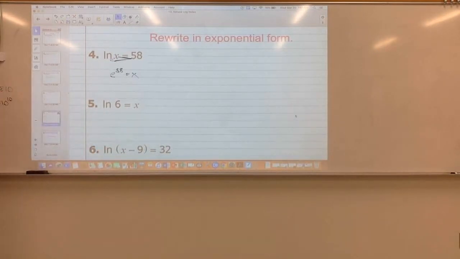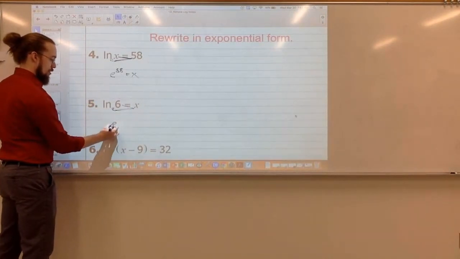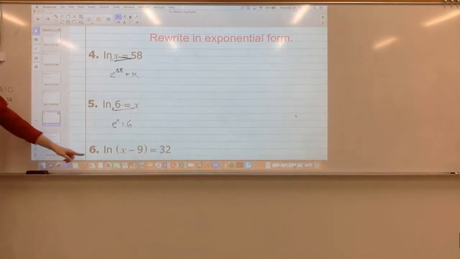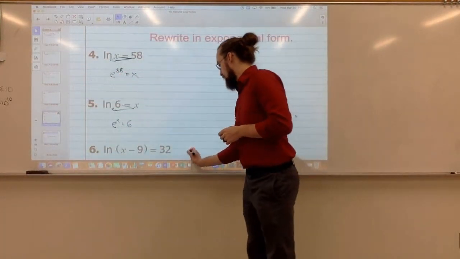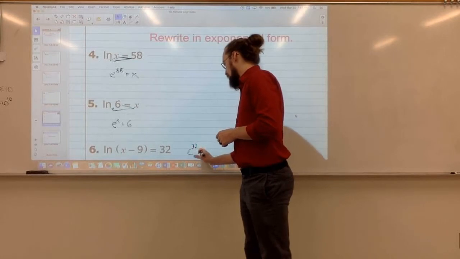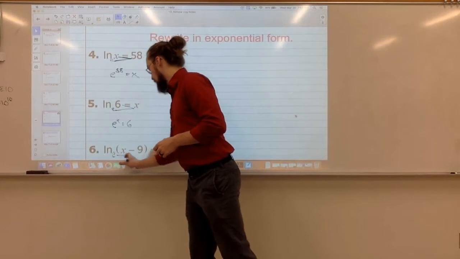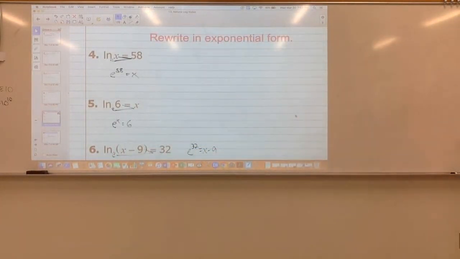How about this one? Natural log of x equals 6. e to the 6th power equals x. How about this last one? e to the 32nd power equals x minus 9. Feel okay with that?